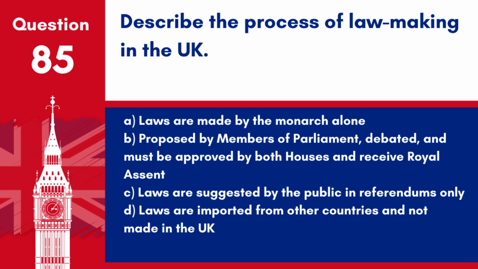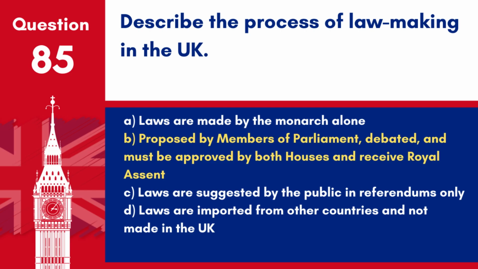Question 85. Describe the process of lawmaking in the UK. A. Laws are made by the monarch alone. B. Proposed by members of Parliament, debated, and must be approved by both houses and receive royal assent. C. Laws are suggested by the public in referendums only. D. Laws are imported from other countries and not made in the UK.